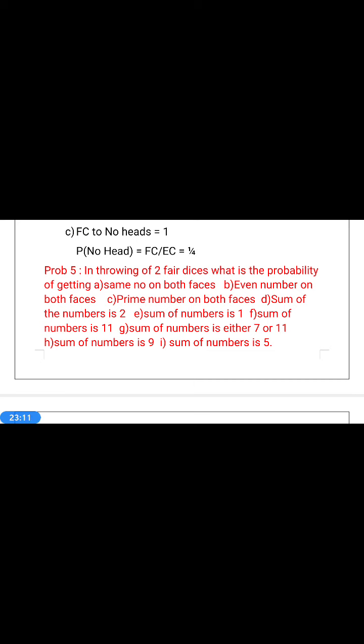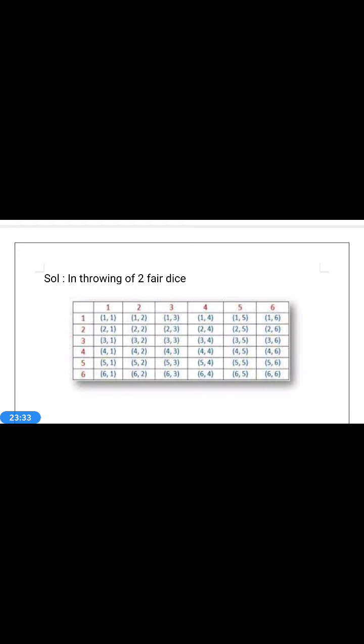Next question is, sum of the number is 7 or 11. Next question is, sum of the numbers is 9. Last question is, sum of the numbers is 5. So 2 fair dice are thrown. Both dice having 1, 2, 3, 4, 5, 6.